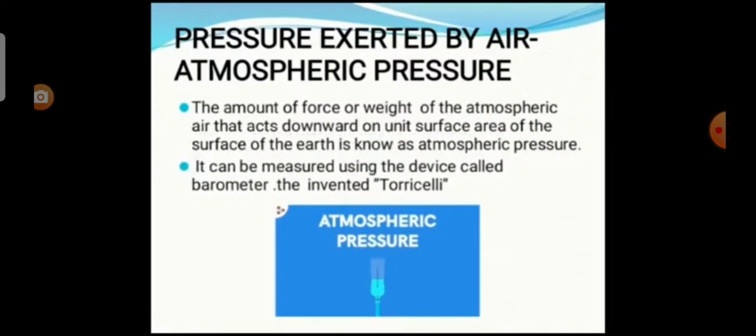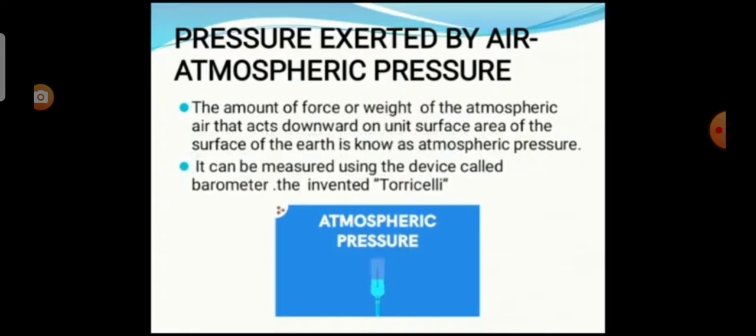Next is the pressure exerted by air, that is atmospheric pressure. Here the amount of force or weight of the atmospheric air that acts downward on unit surface area of the surface of the earth is known as atmospheric pressure. It can be measured using a device called a barometer.